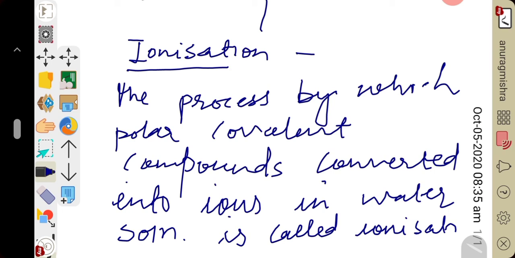For dissociation, the process by which ions of electrovalent compounds are separated in aqueous solution state or in molten state or fused state is known as electrolytic dissociation. So I hope you understood the difference between ionization and electrolytic dissociation. For example, hydrogen chloride is a polar covalent compound.